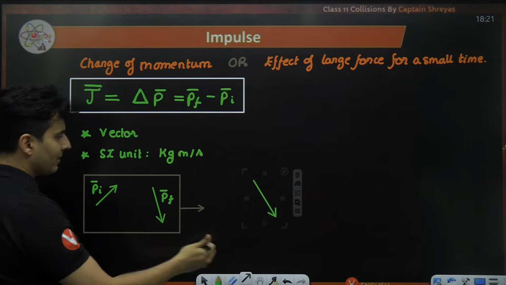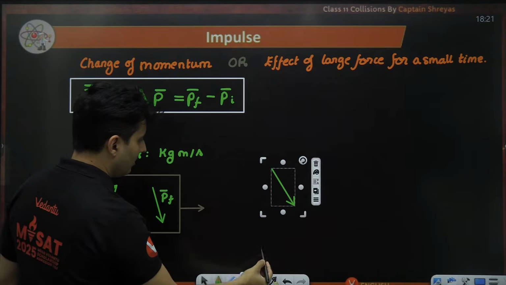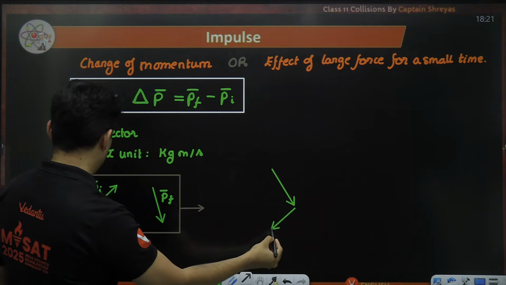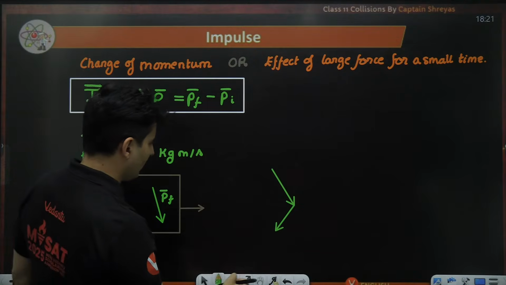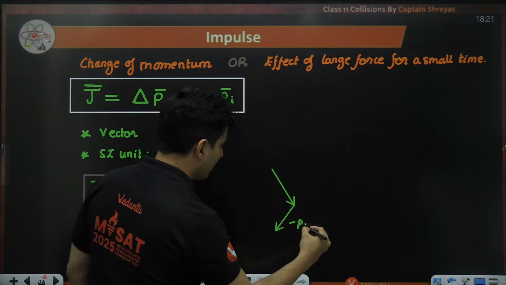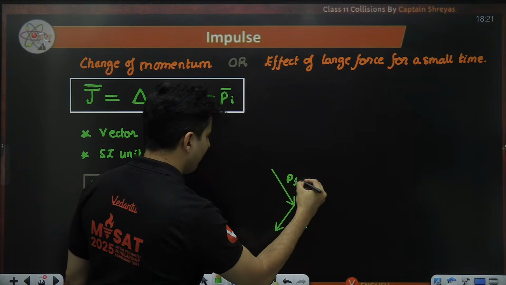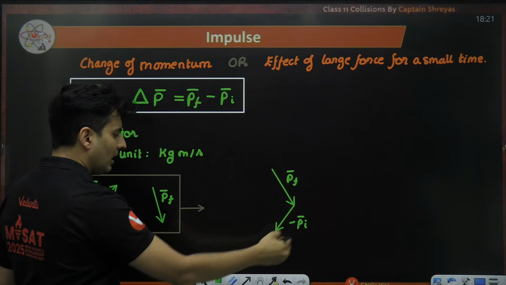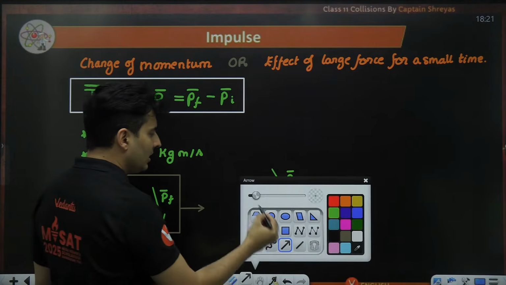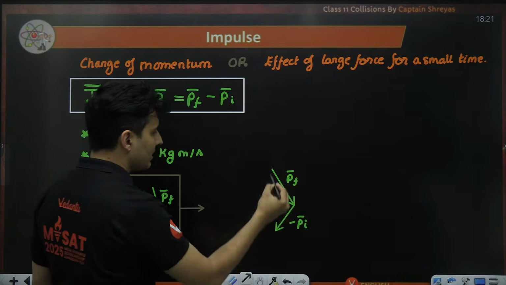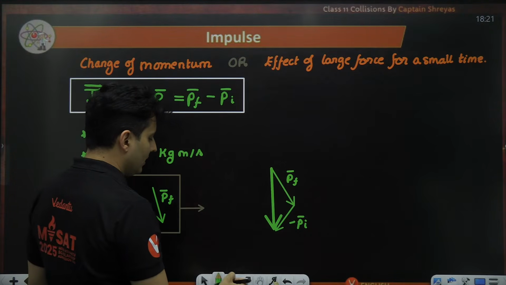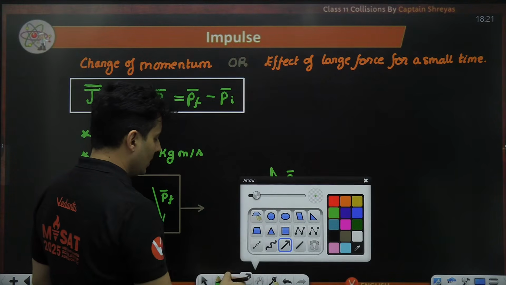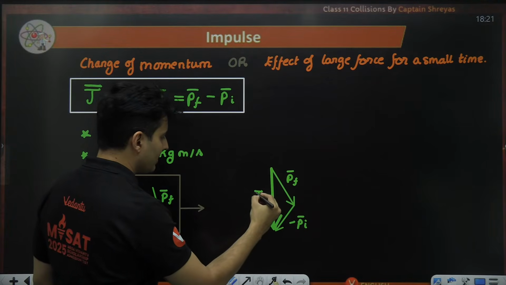The initial momentum, I will just reverse it. Maybe something like this. This is minus P_i vector, and this is the final momentum vector. Now this is vector subtraction using the triangle rule. If you connect this, that's it. That will give me the impulse vector.